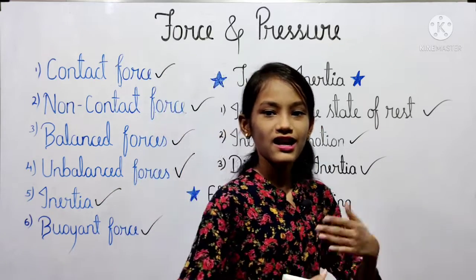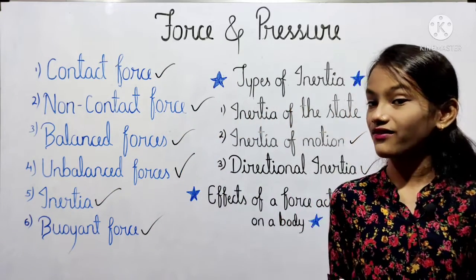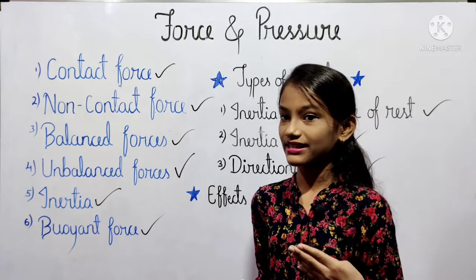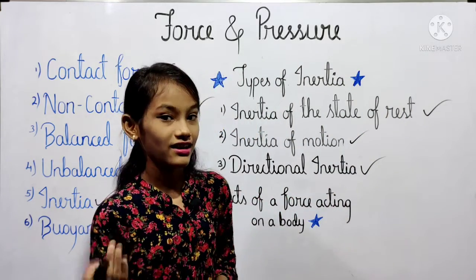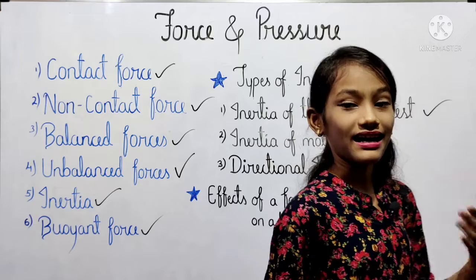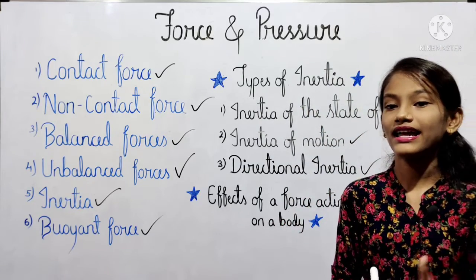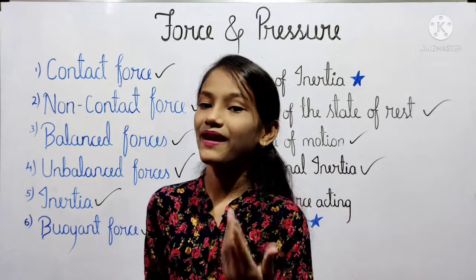Then the fourth one is a force can change the direction of the motion of the body. For example, in a uniform circular motion of the body, the direction of the motion of the body keeps on changing due to the applied force.